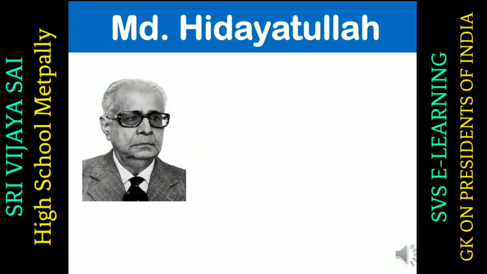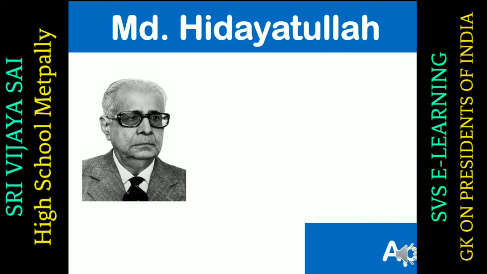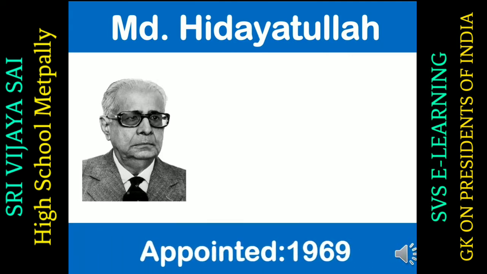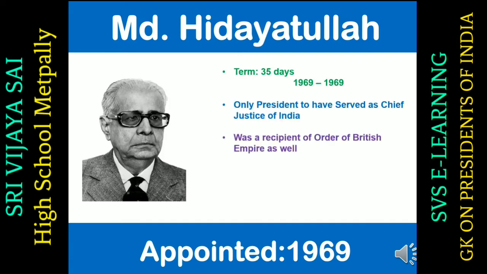So next president was Muhammad Hidayatullah. He was appointed after President V.V. Giri resigned to take part in the presidential elections. He was appointed in 1969. He served a term of 35 days. He was the only president to have served as Chief Justice of India. He was also a recipient of Order of British Empire. He served as an acting president until the next presidential elections.